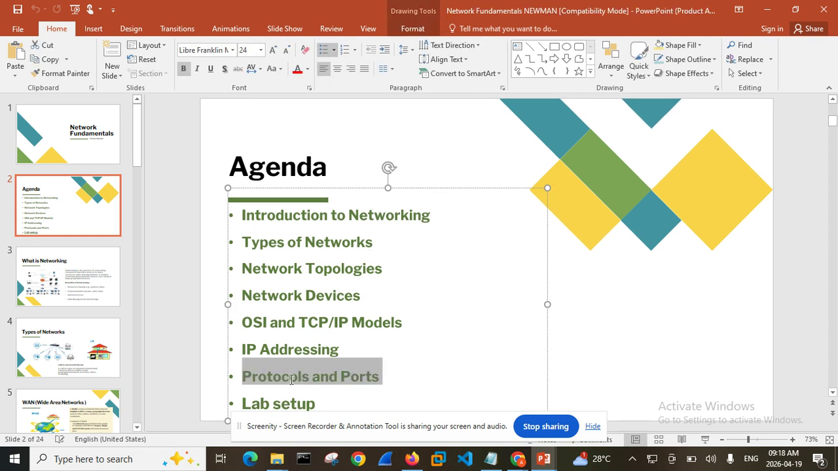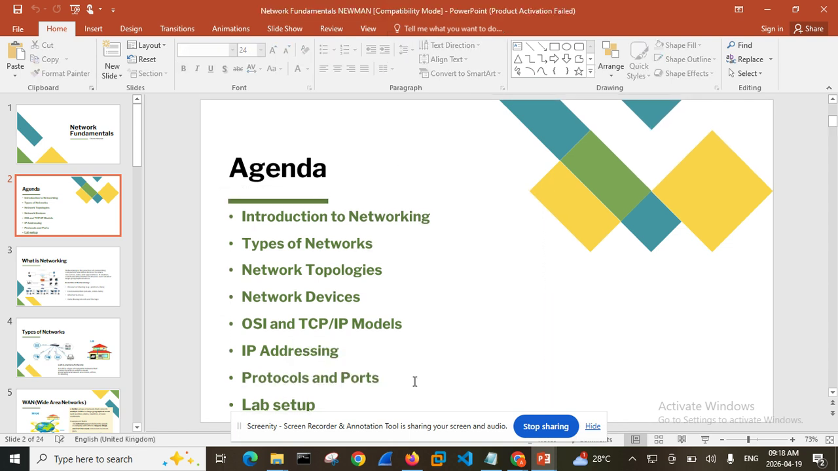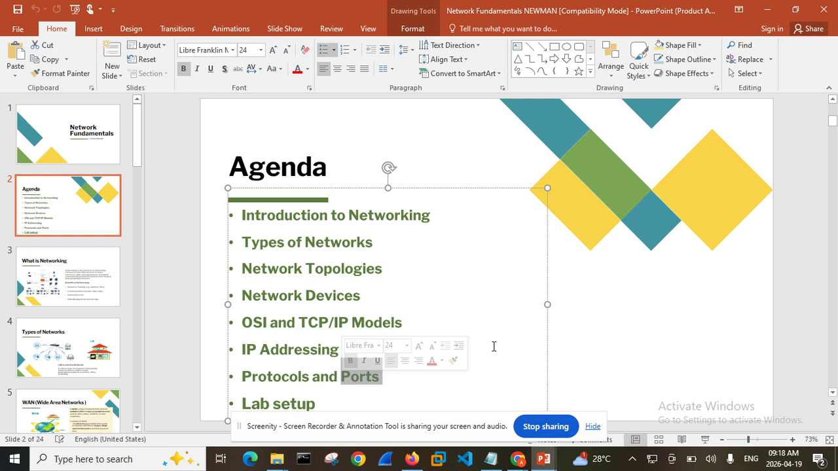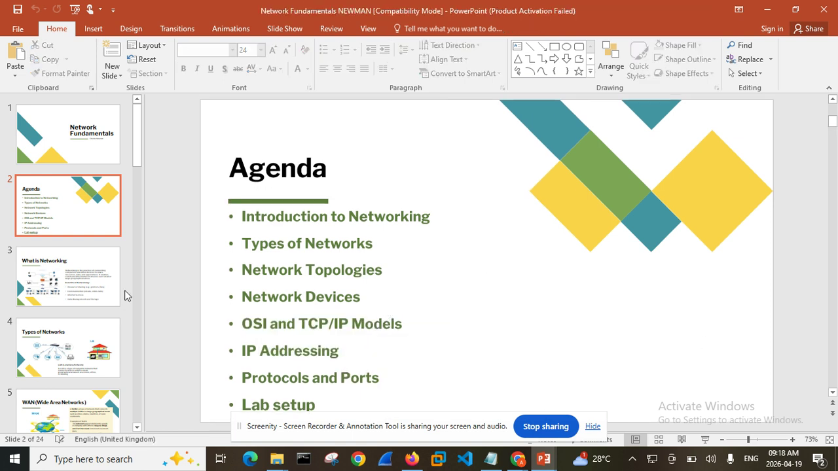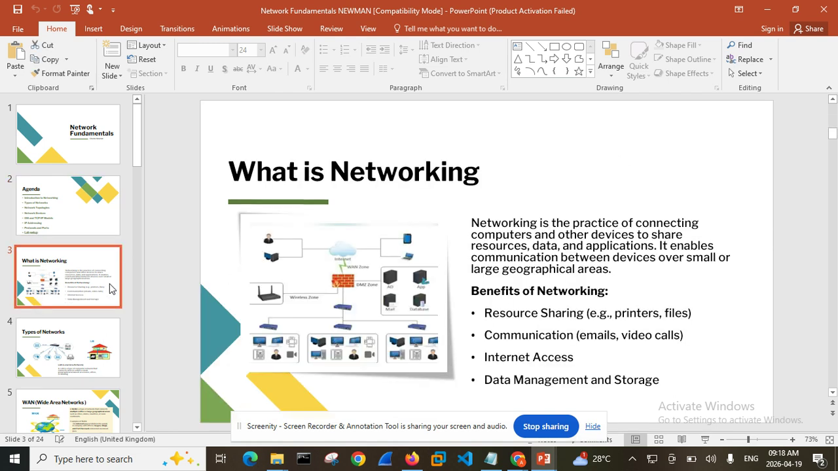So basically, for you to understand Wireshark very well, you must know protocols and ports. You must know IP addressing. You must know networks very well and the rest. So for that reason, I want to focus my attention on this. So the next slide is saying what is networking.